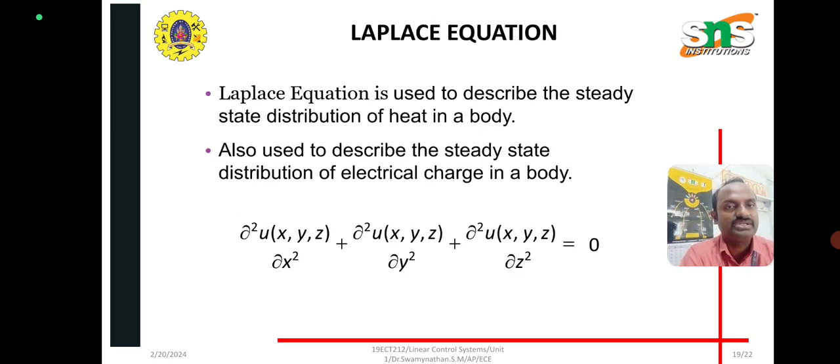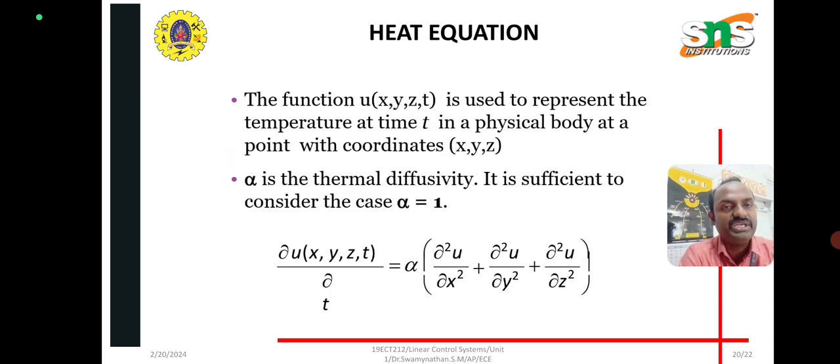Laplace equation means we get the del squared u by del x squared, next del squared u by del y squared, next del squared u by del z squared. So based on this, we will differentiate with three different terms x, y, z. Next, the heat equation, u of x, y, z, t. It is used to represent the temperature at time t in a physical body at the point with coordinates on the three axes x, y, z. So alpha is the thermal diffusivity, and it is sufficient to consider alpha equal to 1.